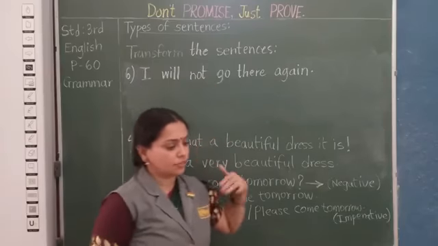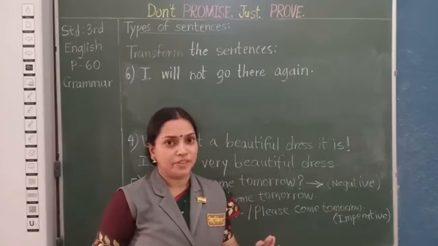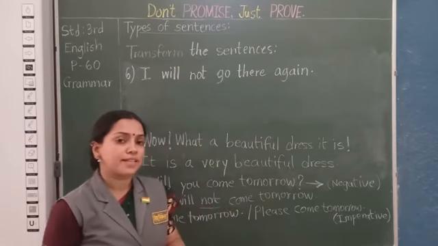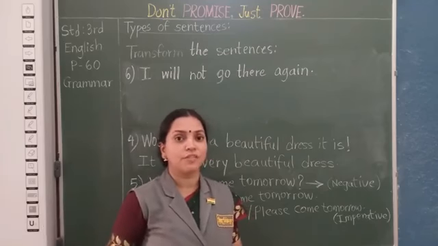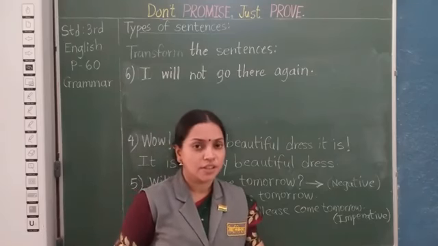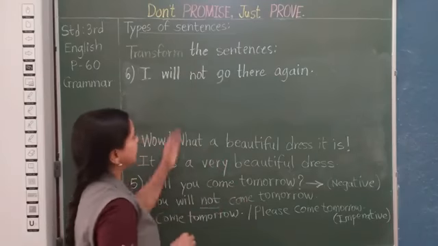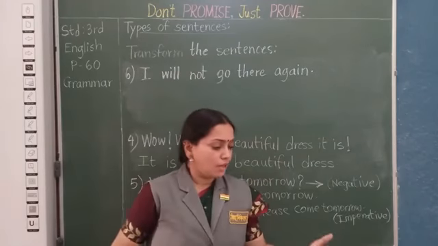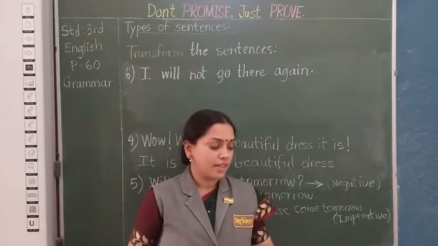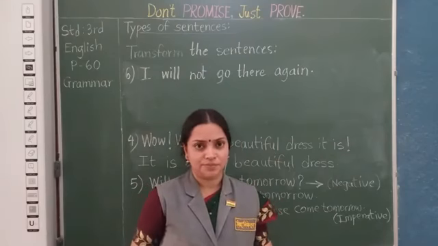Now let us change it to exclamatory. Now how will you change it to exclamatory? Obviously we will have to add strong feelings, that means you will have to add an interjection and an exclamation mark. Don't forget that. So now this is a negative sentence. So how will we frame the exclamatory sentence? Oh no, I will not go there again.